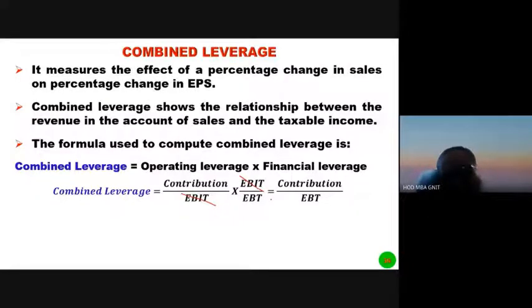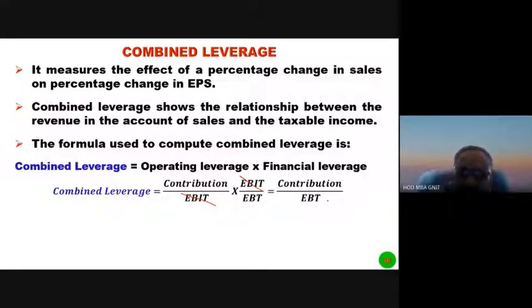That means the change in the contribution is more than the change in the EBT. So why? When fixed costs and fixed interest charges exist, there would be operating leverage, financial leverage, and also we can say that there would be combined leverage.